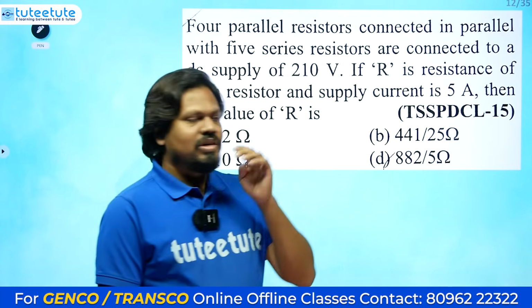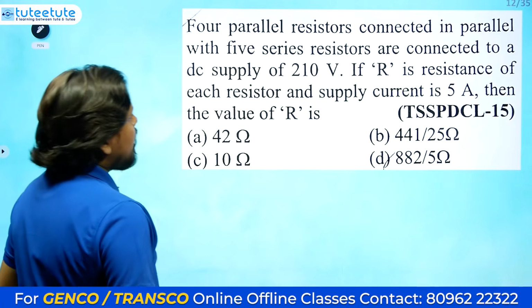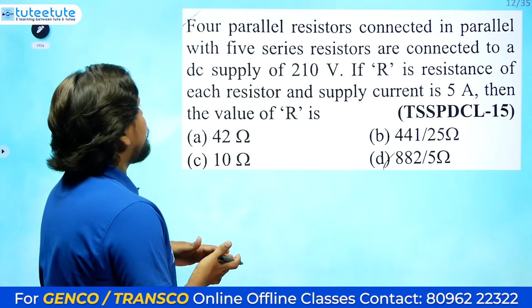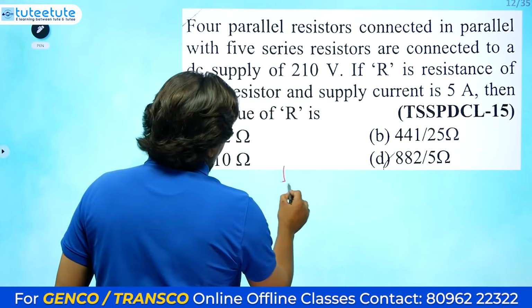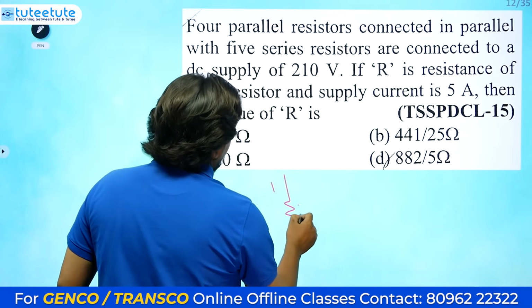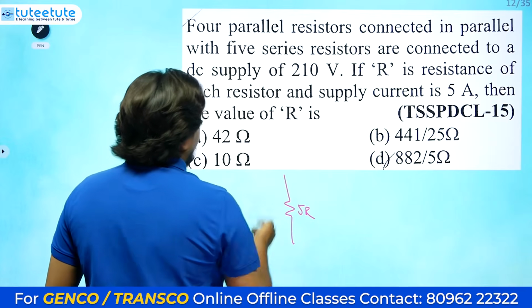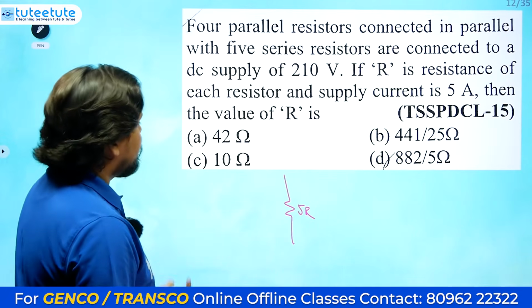They can give the circuit, and this model of question they will definitely give in the exam. 5 series resistors means 5R, and 4 parallel resistors connected in parallel with it.